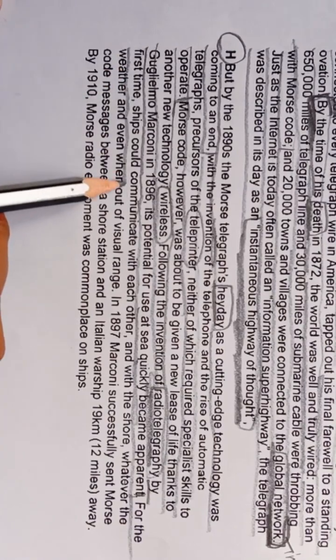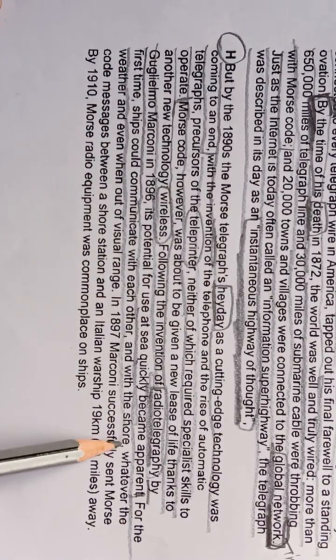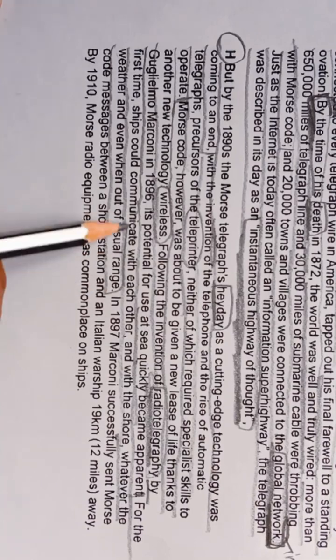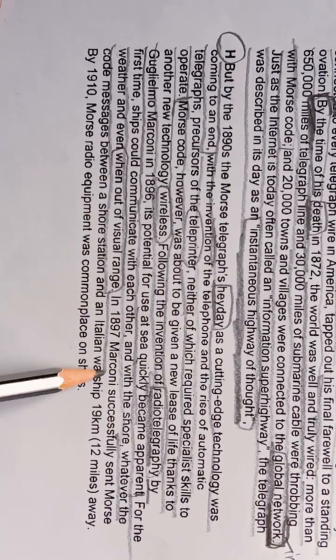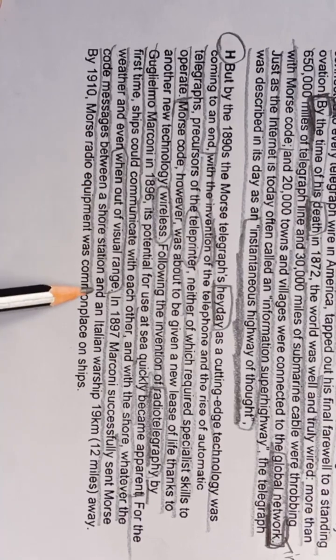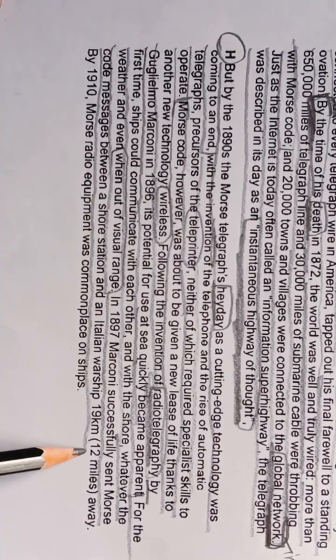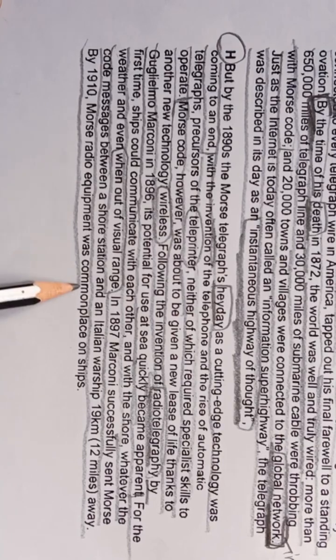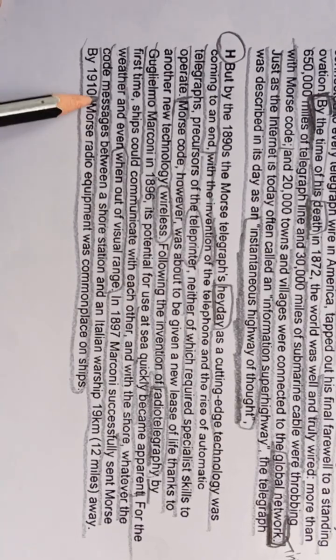For the first time, ships could communicate with each other and with the shore, whatever the weather and even when out of visual range. In 1897, Marconi successfully sent Morse code messages between a shore station and an Italian warship 19 kilometers away. By 1910, Morse radio equipment was commonplace on ships.